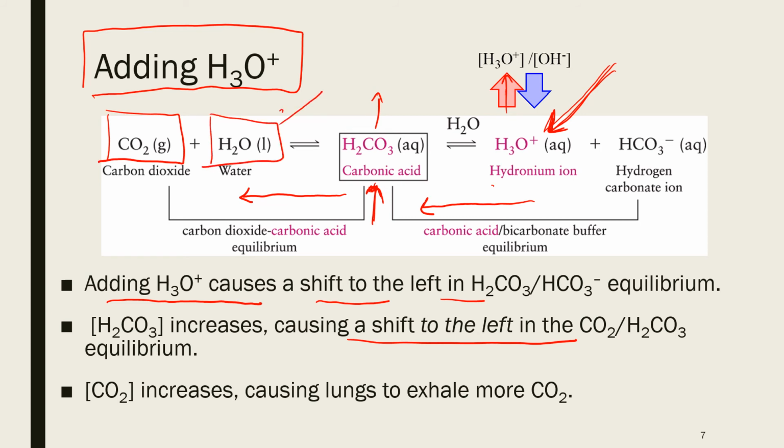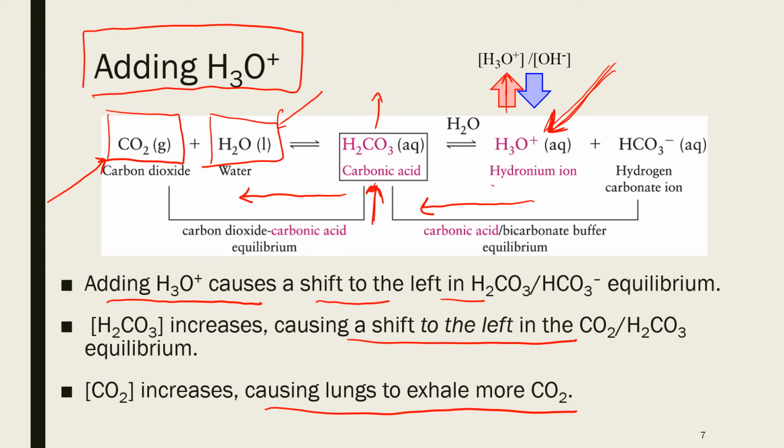Having more water in the blood doesn't cause any problem, and the increased amount of carbon dioxide in the blood causes the lungs to exhale more, so we will breathe heavily or faster. Breathing faster will get rid of that extra carbon dioxide from the blood, and hence the pH will be maintained, or will stay the same. Let me repeat this one more time.